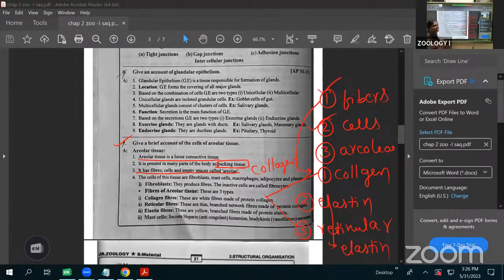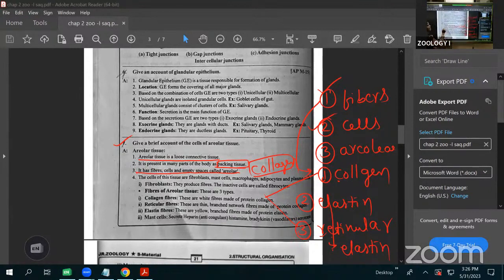They are stretch resistant. Here, three types of fibers are present: the collagen, elastin, and the reticular fiber. The collagen fibers as well as the reticular fibers, both of them are made up of the protein collagen. Elastin fibers are made up of the protein that is called elastin. Like this, these three fibers are present.